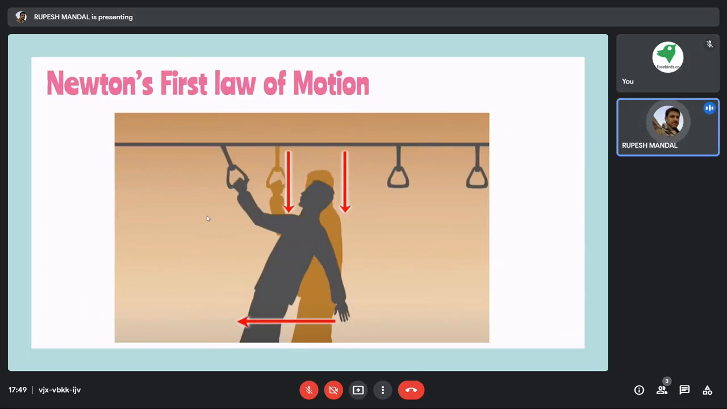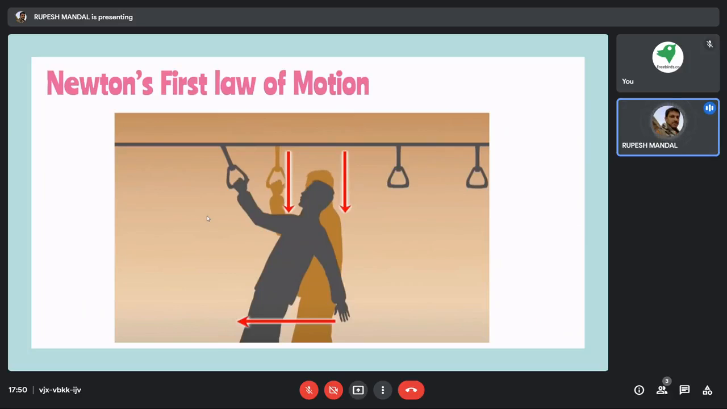Now when the bus starts moving, the bus actually starts moving, but my body still tends to be at rest. And there is an imbalance. Why did this imbalance happen? Because I am standing using my feet, and my feet are touching the bus. So when the bus started, my feet move with it, but the upper portion of my body is still at rest.